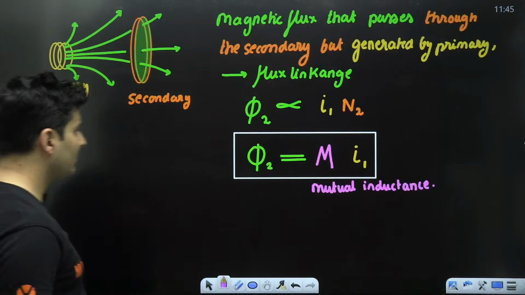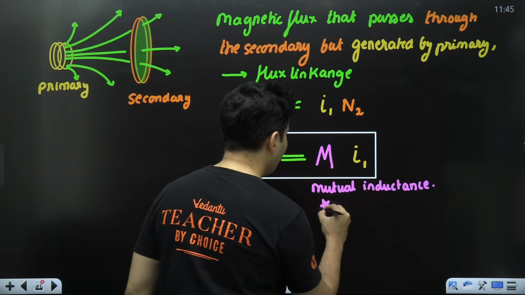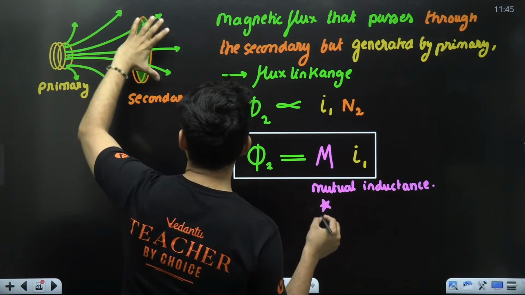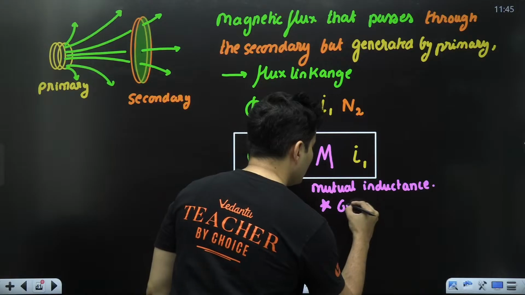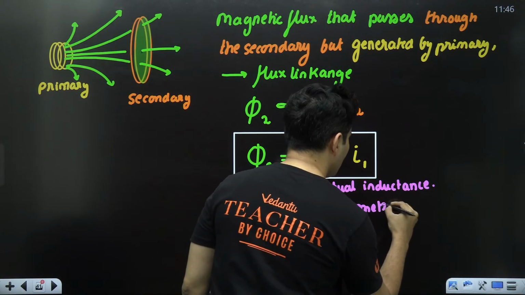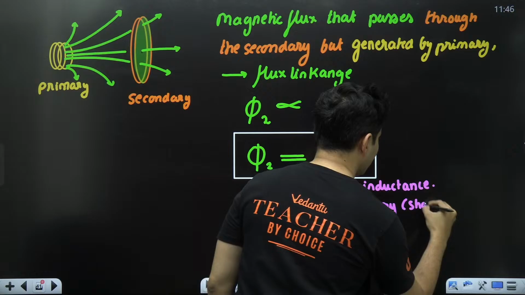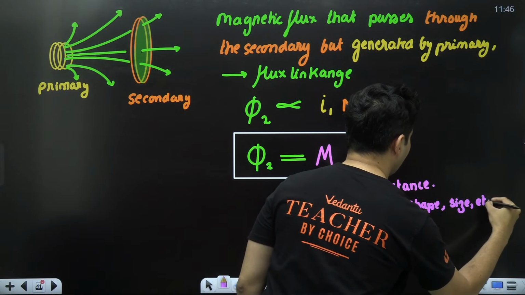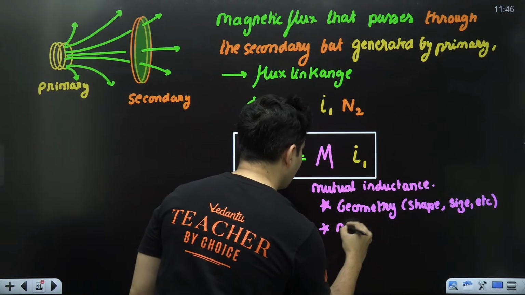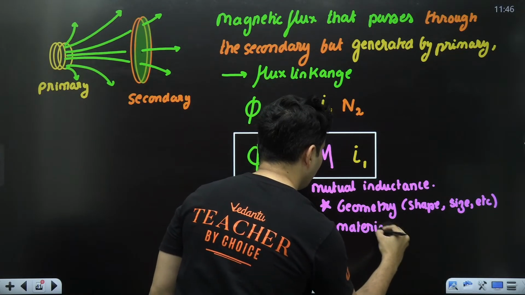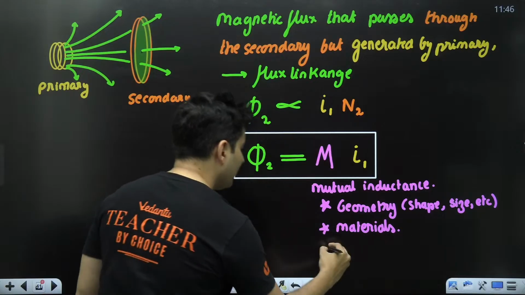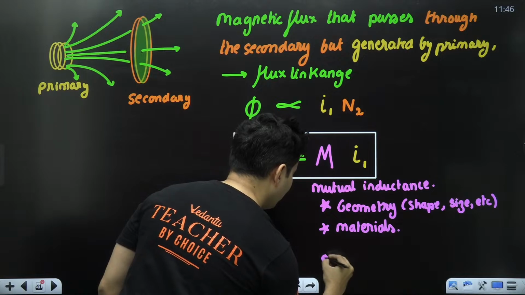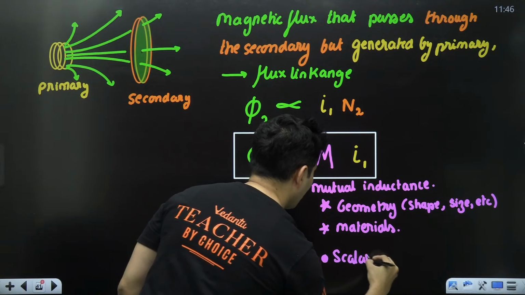Now, what does this mutual inductance depend on? Like I told, if I bring this coil close, far away, or put some magnetic material, the flux will change. So it depends on the geometry, the shape, size, distances, etc. It also depends on the materials which are placed inside. It is also a scalar quantity. This is very important. It is a scalar quantity.